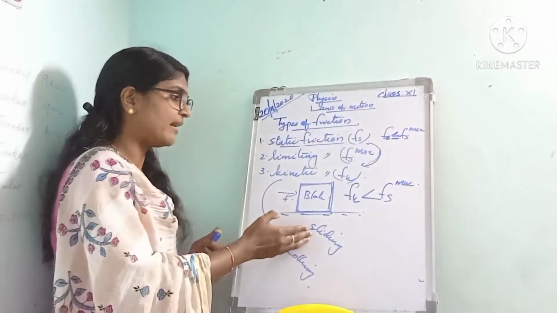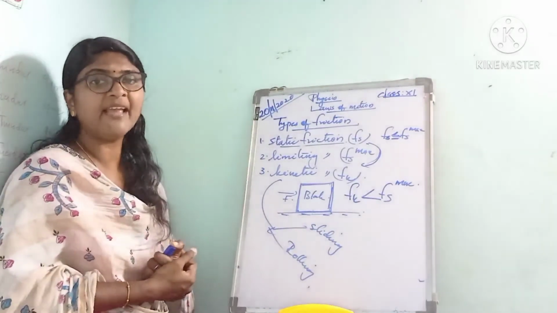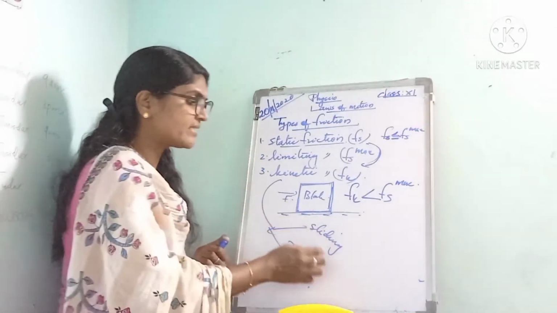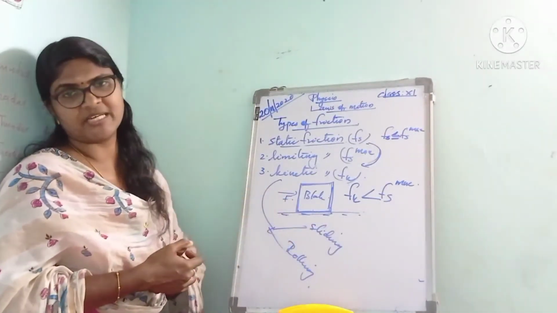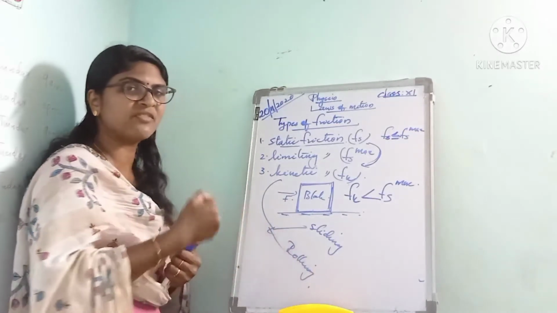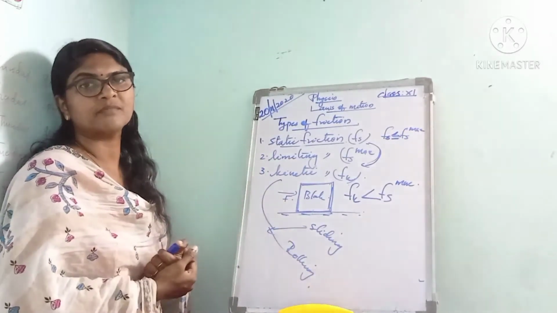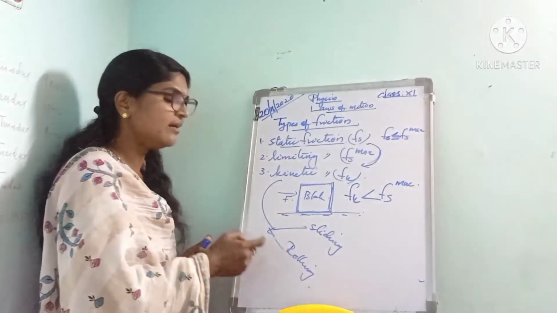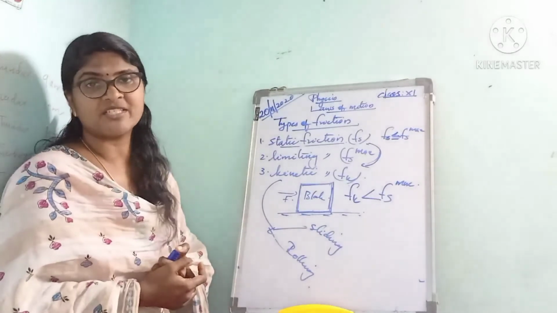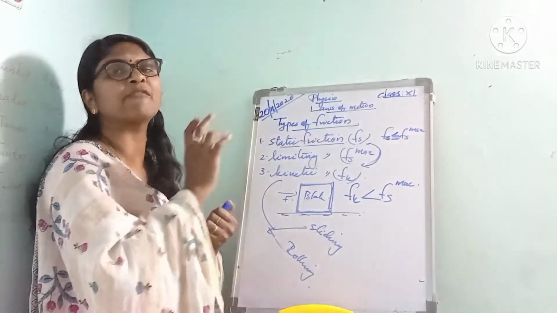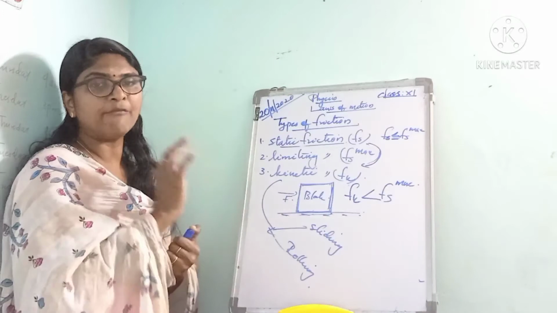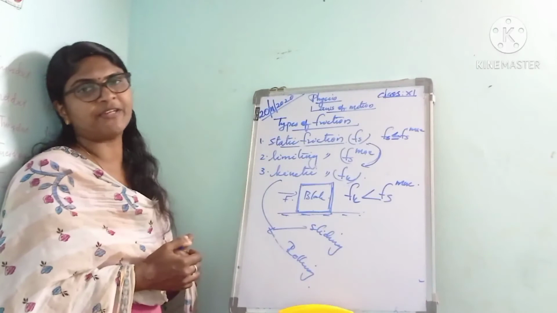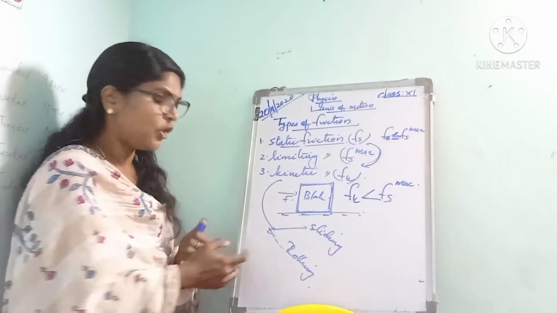It is the force of friction which comes into play when a body slides over the surface of another body. That is actually called sliding friction. Then what is rolling friction? Suppose you roll a ball on a floor. That time the frictional force comes into play. That is called rolling friction. That is, when a body rolls over the surface of another body, a force of friction comes into play.